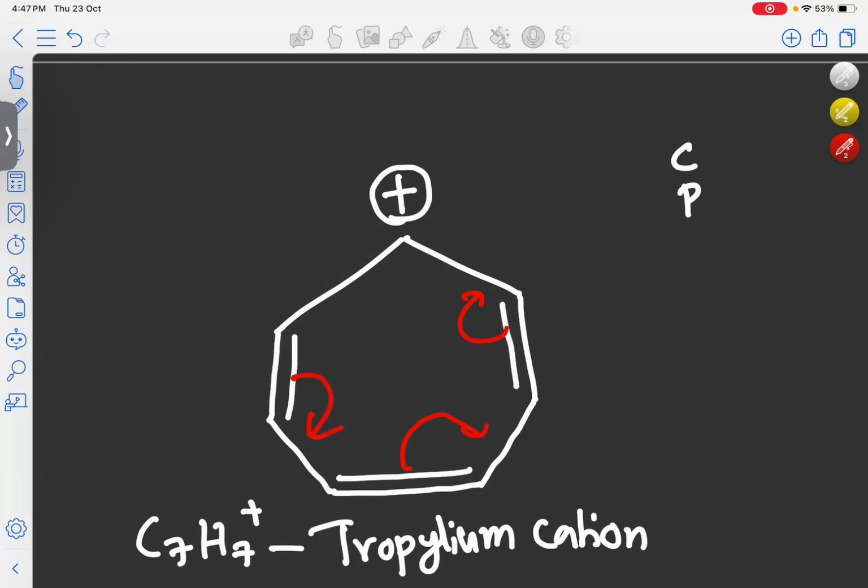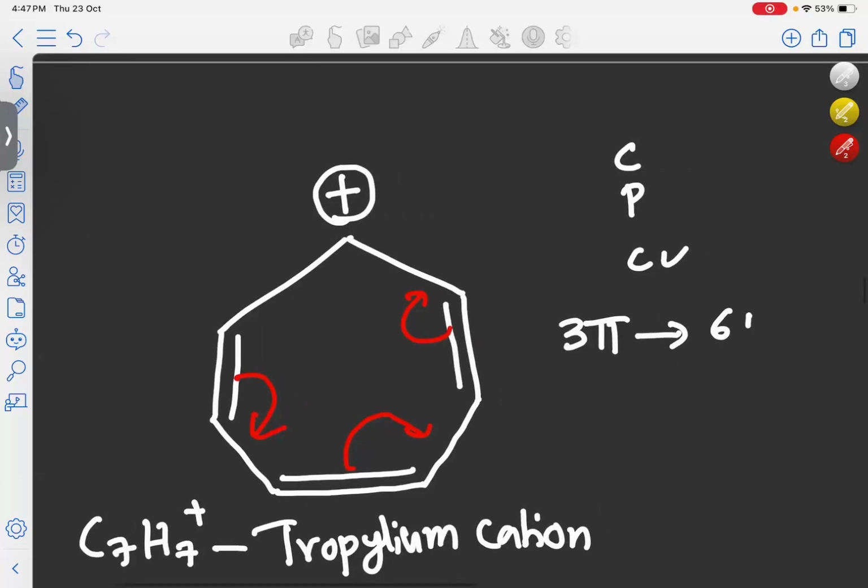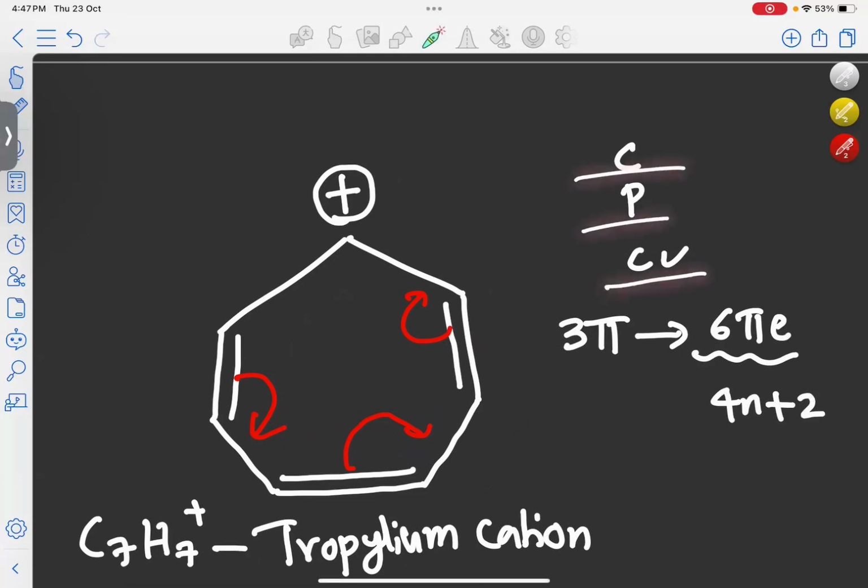So this molecule is conjugated also. Now we have to find the number of electrons. Here 3 pi bonds are taking part in the delocalization. That means 6 pi electrons. So it is an example of a 4n+2 system. So our molecule here is cyclic, planar, conjugated and it is 4n+2 also. So our molecule is aromatic. Okay.